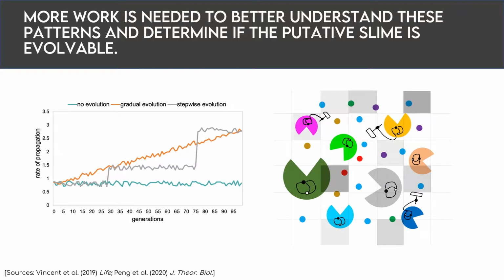And while the results I've shown you are interesting and consistent with the appearance of interacting autocatalytic cycles, much more work is needed to determine whether they constitute true slimes by our definition. And for this, we would really need to demonstrate evolvability, and we plan on doing this by carrying out experiments for much longer, at least 100 generations, and performing more in-depth chemical characterization.